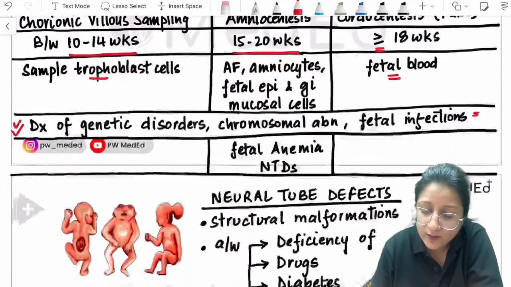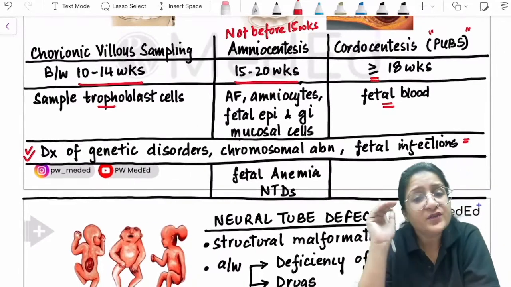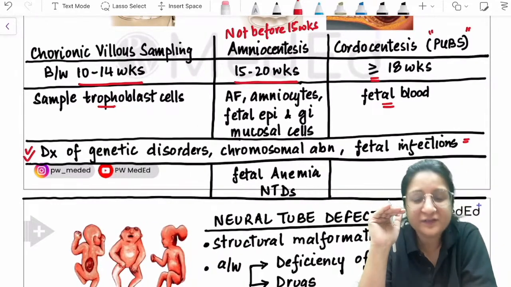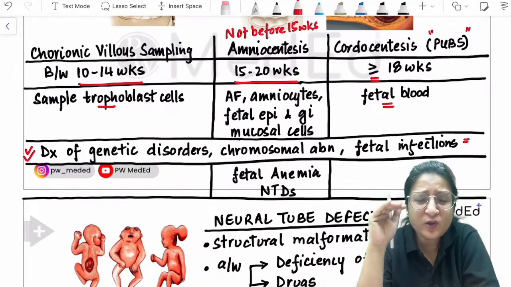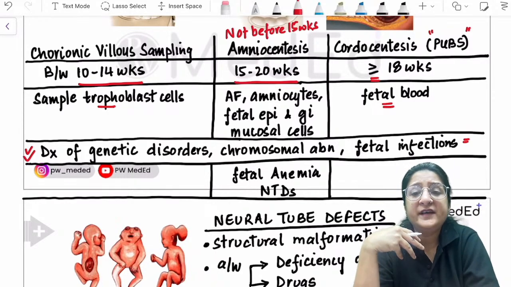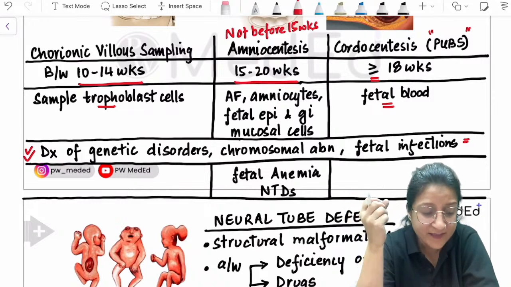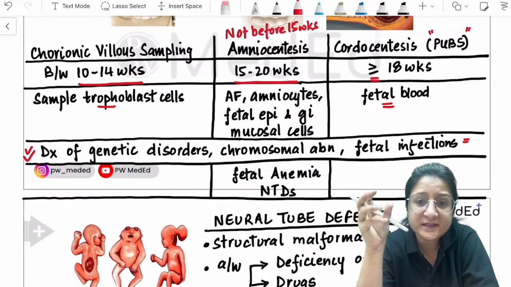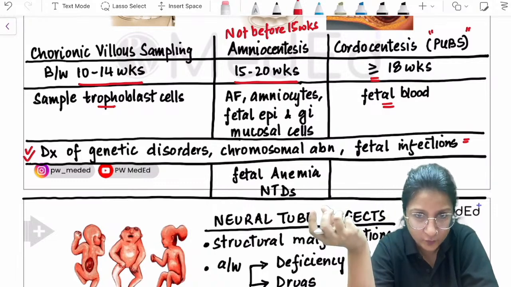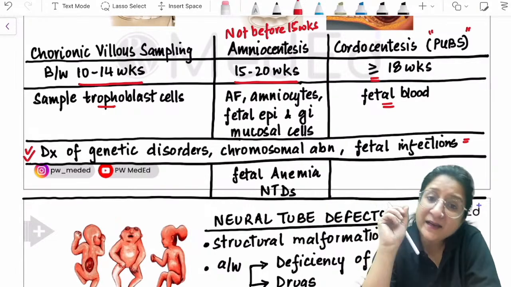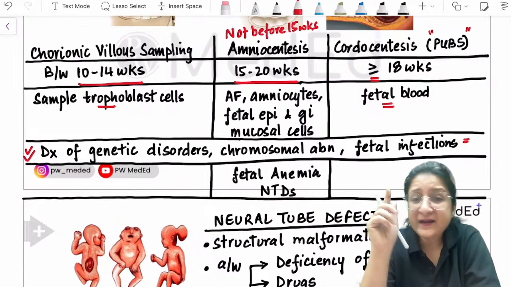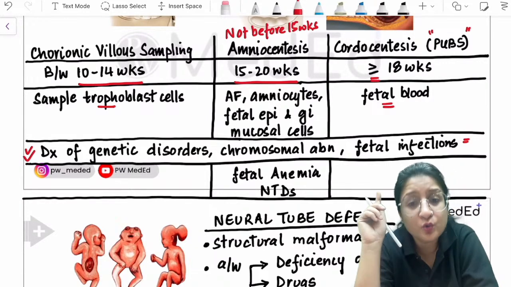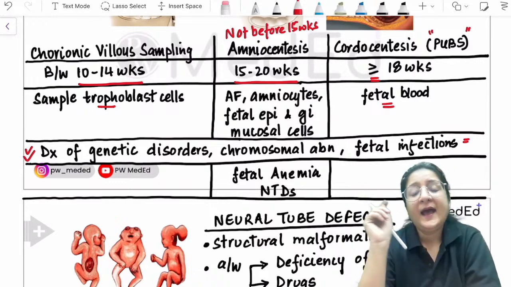Okay. Now, what about fetal anemia? Amniocentesis can detect fetal anemia because when there is going to be fetal hemolysis, for example in Rh affected pregnancies, then bilirubin will come in the amniotic fluid. So fetal anemia can be detected. Okay, but amniocentesis is not the first line test to use for that indication.